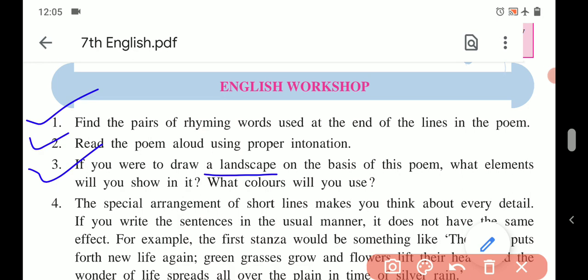What colors will you use? So to draw all of these elements, many types of colors will be used, right? But specially as the poem is about life, greenery, so green color will be used specially. And beside green, according to elements, you can use many colors, just like butterflies and rainbows are of many colors, so you can use many over there, right? So you have to name the colors whichever can be used.